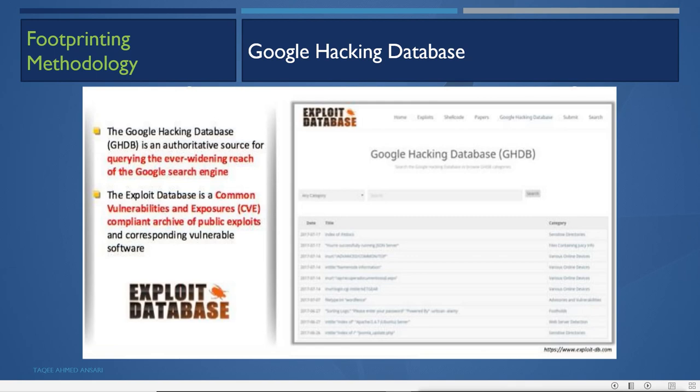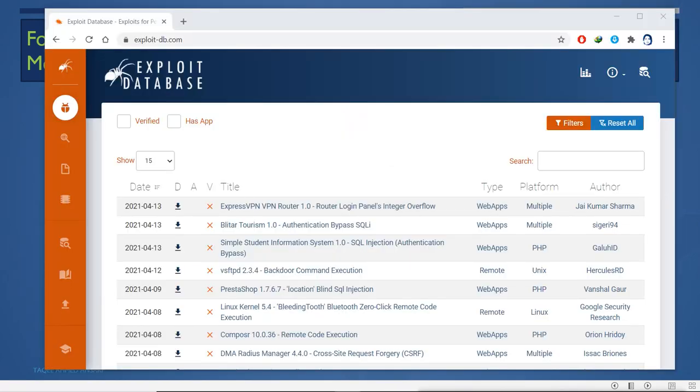If you want to see the Google hacking database, you have this site, which is exploit-db.com. Let's see that. This is the site, exploit-db, where you can get the Google hacking database also. You can see here some of the vulnerabilities available in some applications.